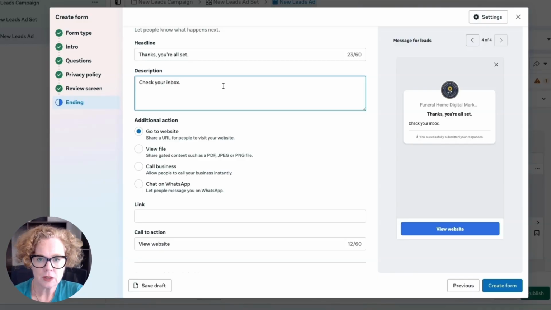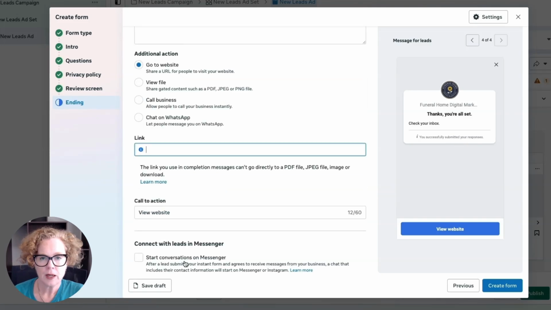At this section, on this last page where there is a call to action like call your business, view the file, or view the website, you need to make it enticing because maybe only about 10 to 30% of people will actually click this button. So make it enticing, make it something exclusive that they can access while they're here right now. So whether it's that exclusive before and after portfolio, maybe a 10% discount or whatever it might be, make it enticing here to get people to click. And you can put in the link here as well.